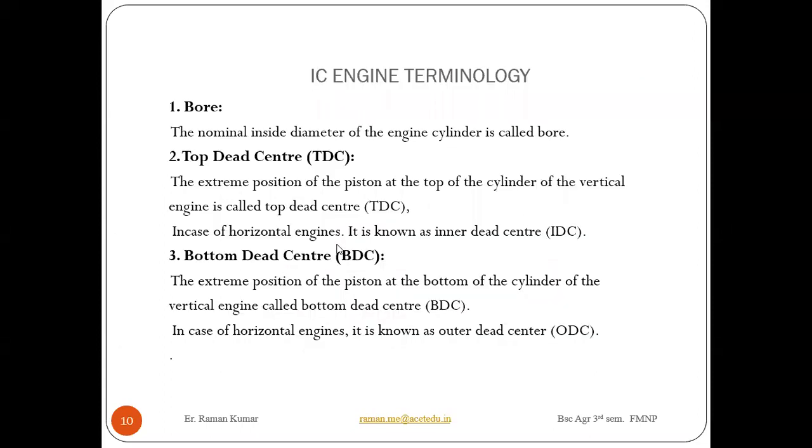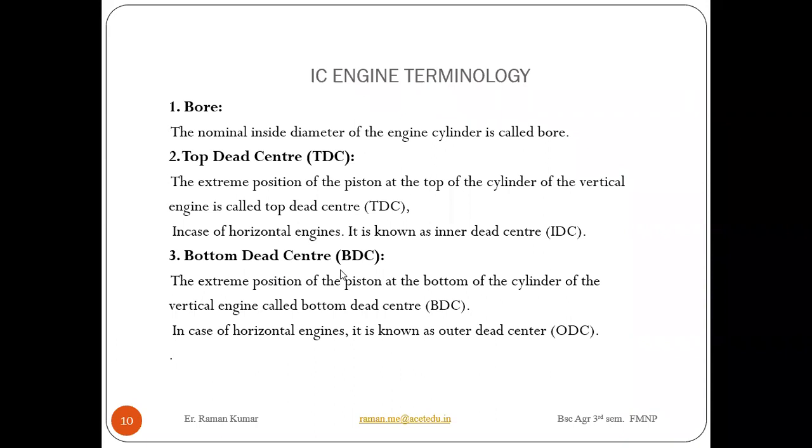Understand? Next, in case of vertical engine and horizontal engine, two types of engines are there. In case of a vertical engine, the topmost position is called top dead center. But in case of a horizontal engine, it is known as inner dead center.